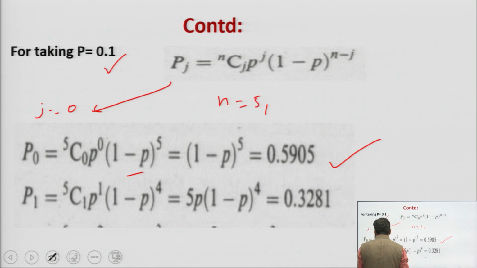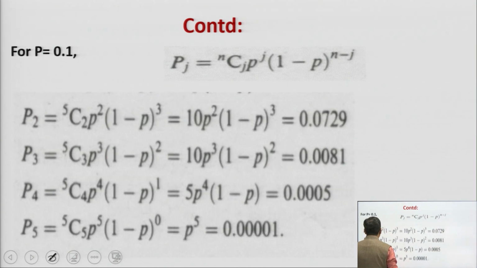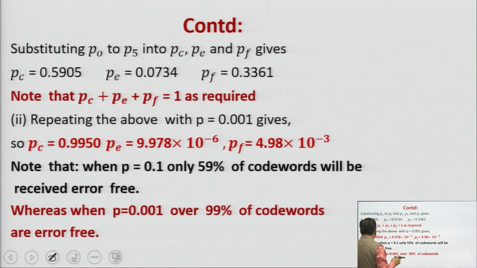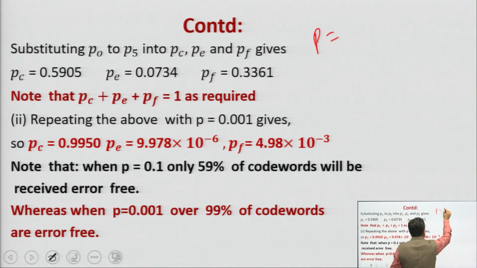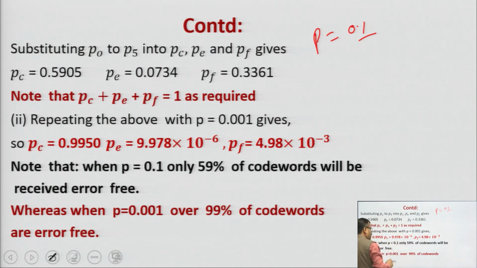Similarly, P1 you can determine: 5C1 p to the power 1 (1 minus p) to the power 4, you will get 0.32 or so. Similarly, P2, P3, P4, P5 you can calculate in this way easily, okay, for p equal to 0.1, first given in the question. Now you will calculate Pc, Pe and Pf.